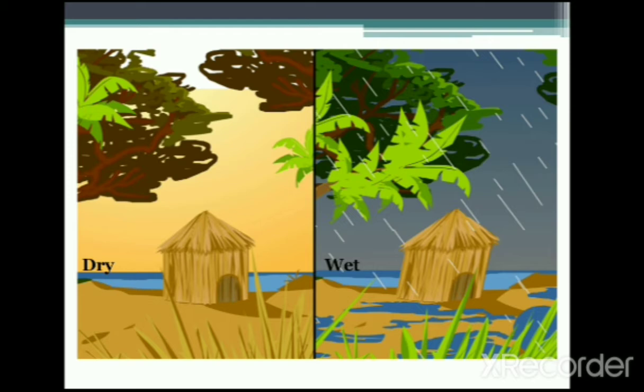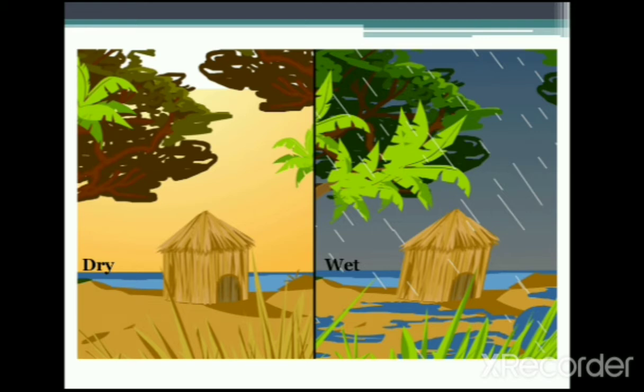The wet season is when it's raining, like we have now. I'm sure you have experienced lots and lots of rains in the past couple of weeks. Yes, we're in the wet season at the moment. It's really rainy and wet. So in Nigeria and in some parts of Africa, we have the dry and the wet season, or the dry and the rainy season.